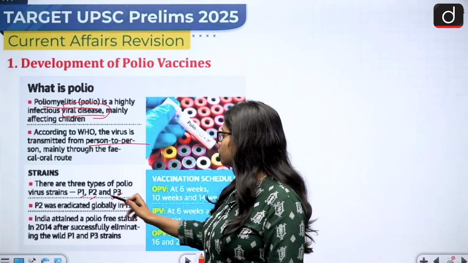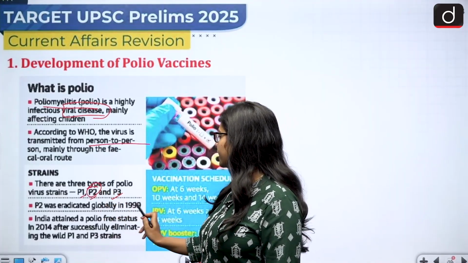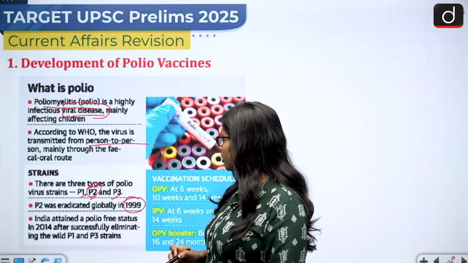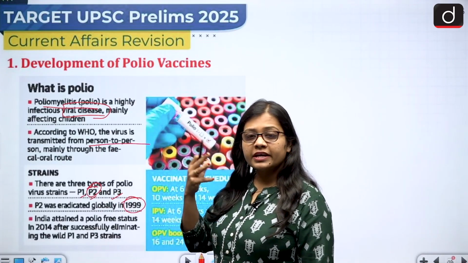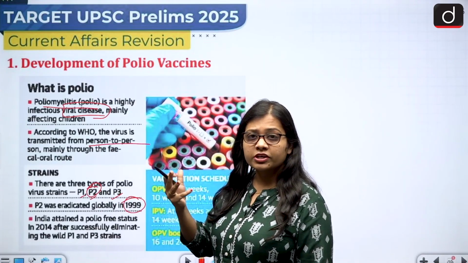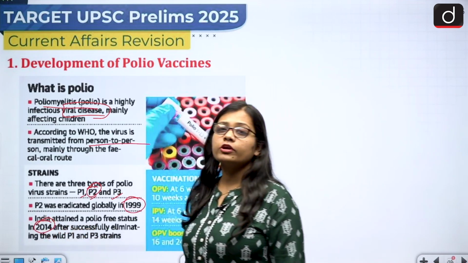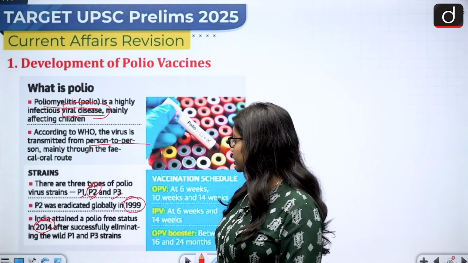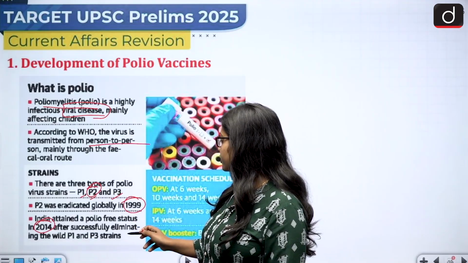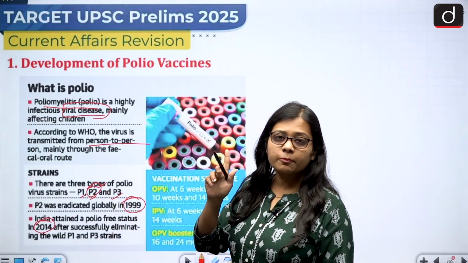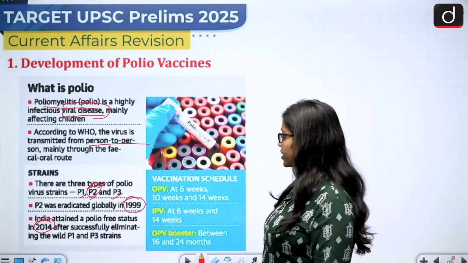The P2 strain was eradicated globally in the year 1999. And when did India attain the polio free status? That was in the year 2014. In 2014, India attained the polio free status after India successfully eliminated, apart from the P2 strain, the P1 and the P3 strains also.